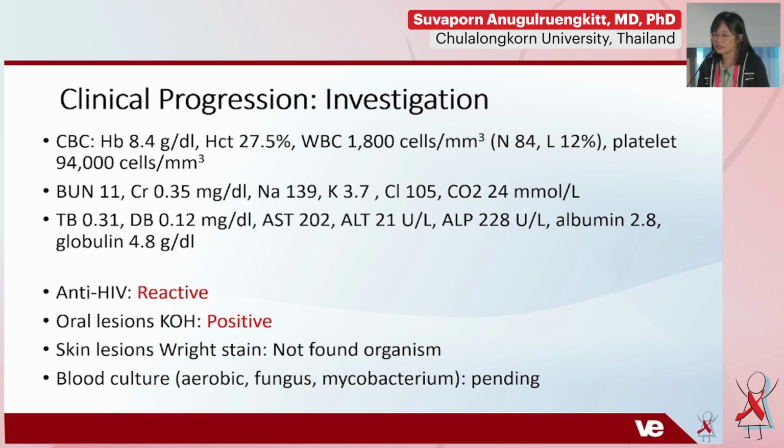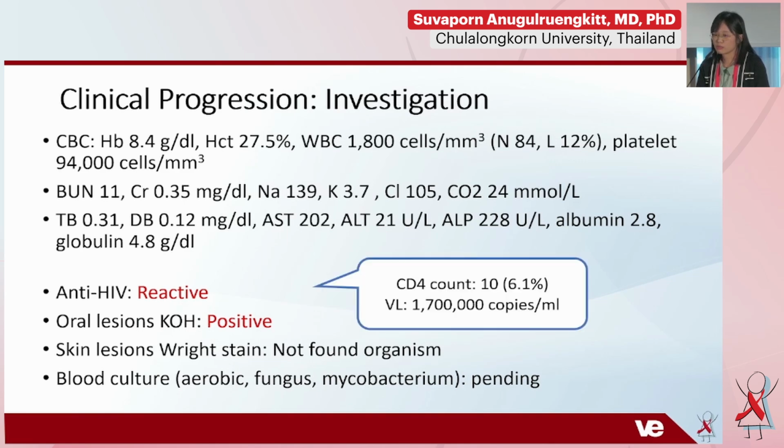For the skin lesion, the Wright stain did not show any organism, and blood culture for aerobic, fungal and mycobacterium was performed, but the result was pending. After we knew the HIV result, we also sent the test for CD4 count, which is only 10, and the viral load is very high, 1.7 million copies per mL.